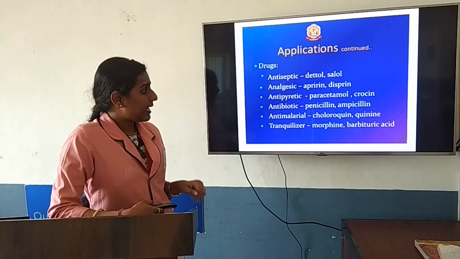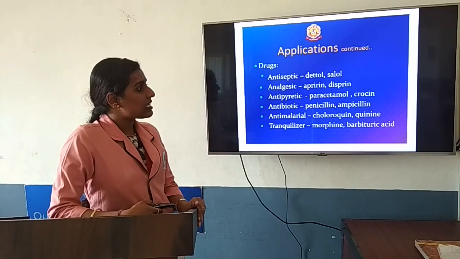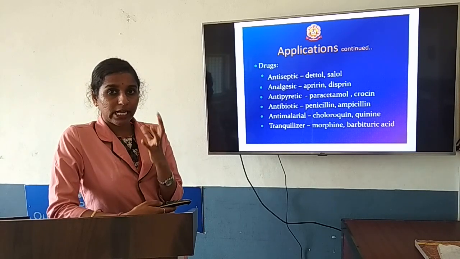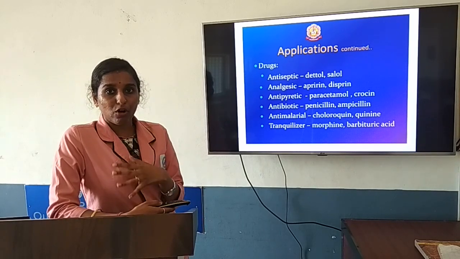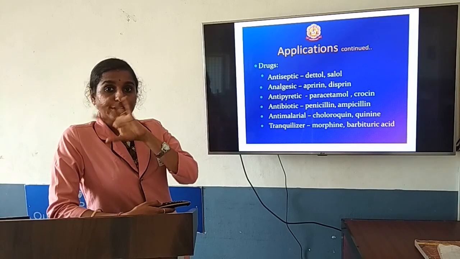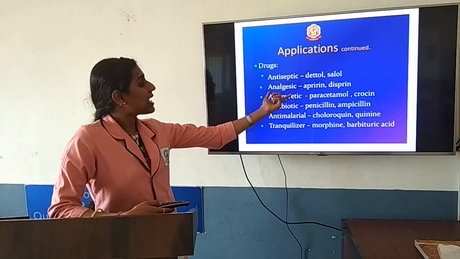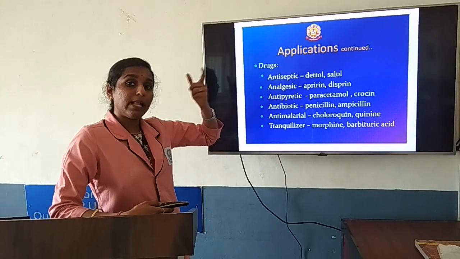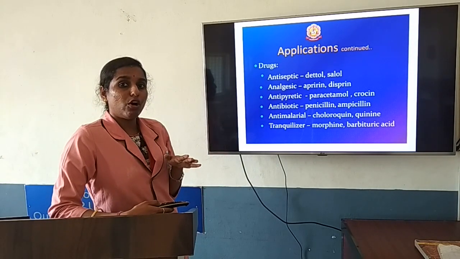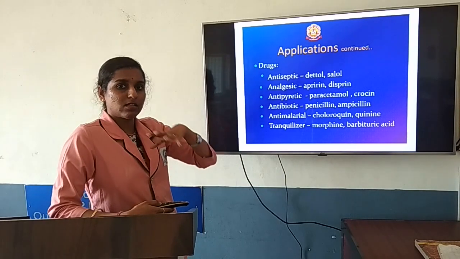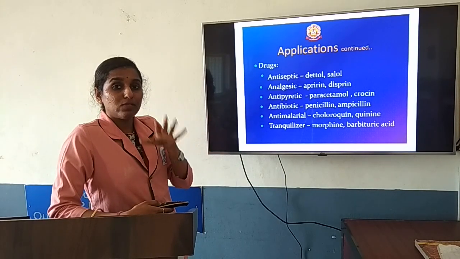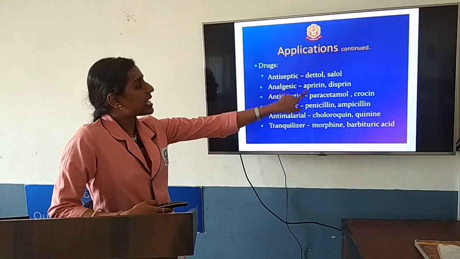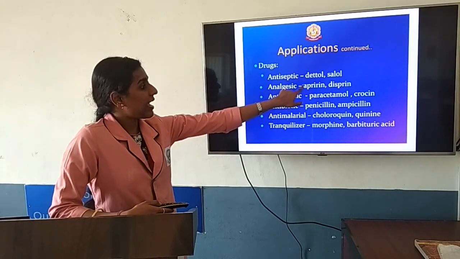Now analgesics. Examples: aspirin, Disprin, which reduce pain. Some drugs help to reduce the pain of your body, and that kind of drug we have named analgesic. All the organic compounds which are used as drugs to reduce pain of the body are called analgesics. Examples are aspirin and Disprin.